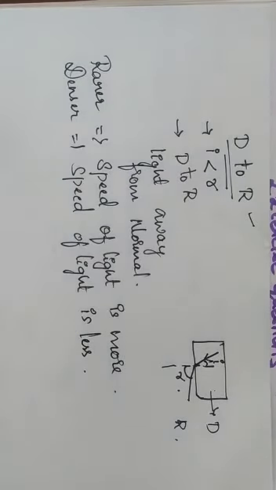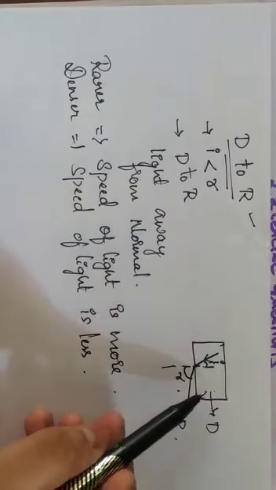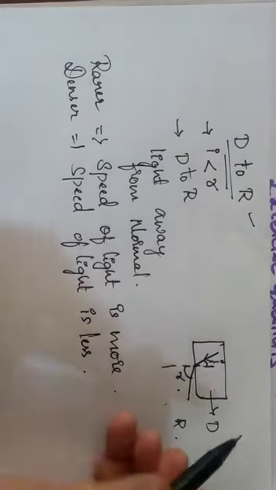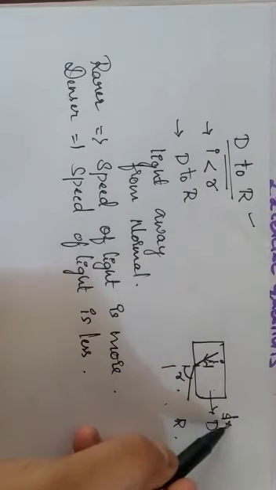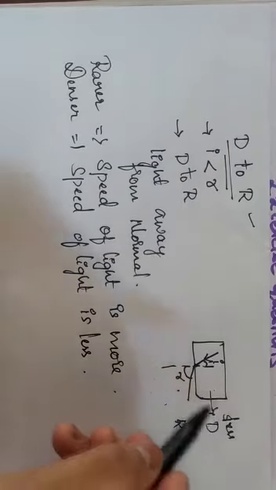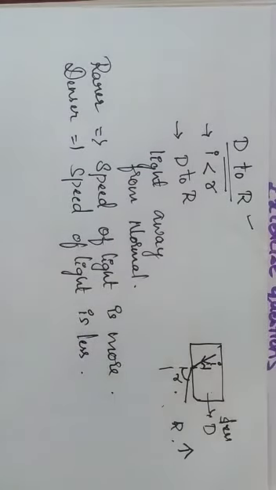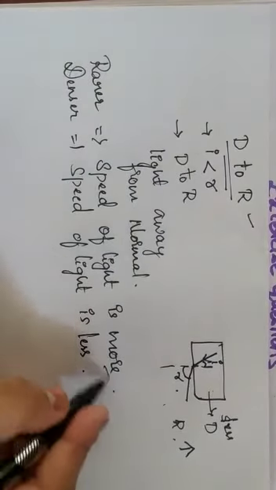So now you are able to say when light travels from denser to rarer, the speed of light, which is less in the denser medium, increases when it travels to the rarer medium. Similarly, if you consider rarer to denser medium, in the rarer medium the speed of light will be more.